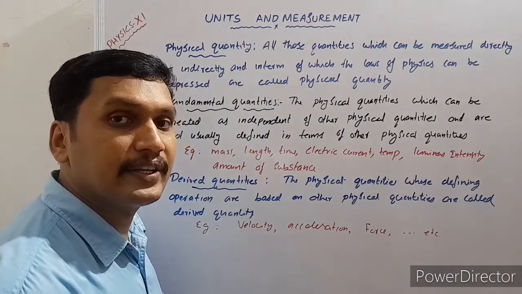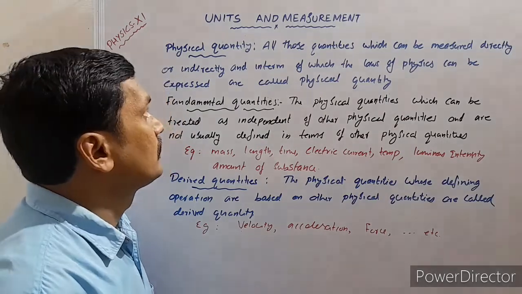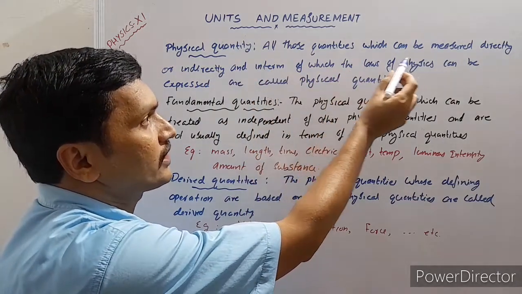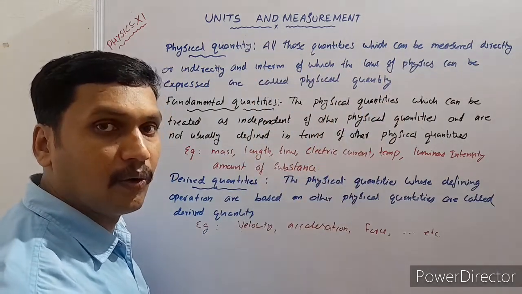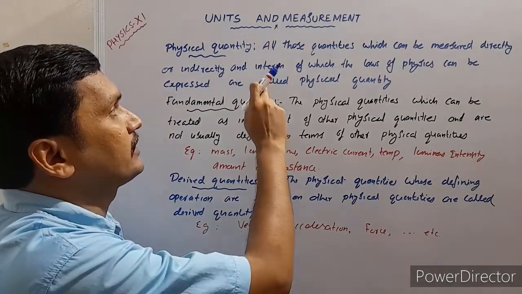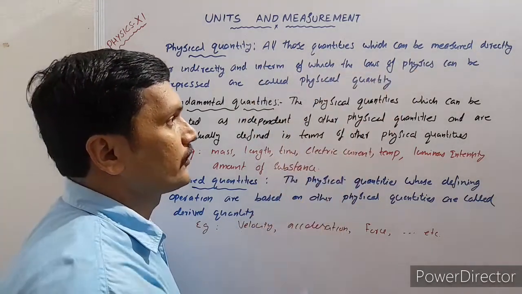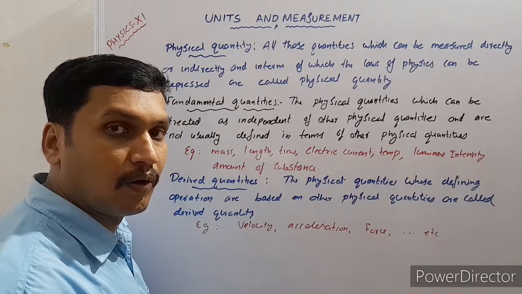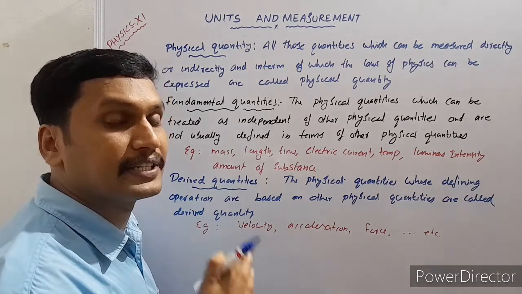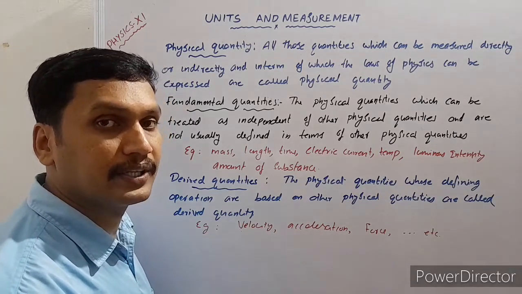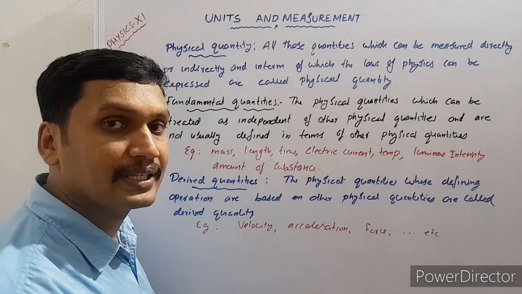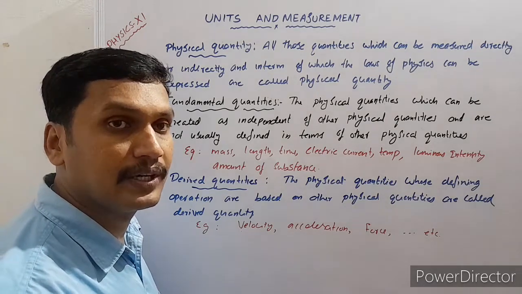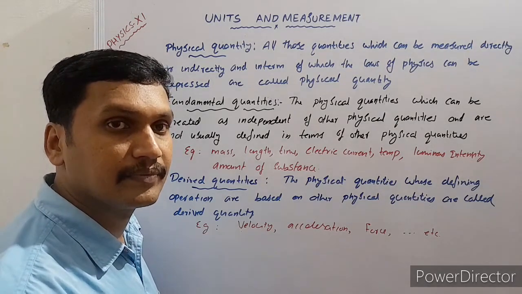First, let us see what a physical quantity is. A physical quantity is defined this way: all those quantities which can be measured directly or indirectly, and in terms of which the laws of physics can be expressed, are called physical quantities. All quantities which are measurable are known as physical quantities. Examples: mass, length, time, electric current, velocity, speed, all are measurable physical quantities.